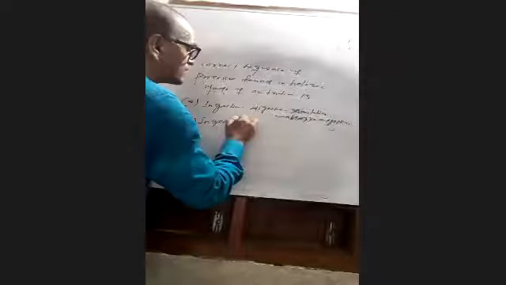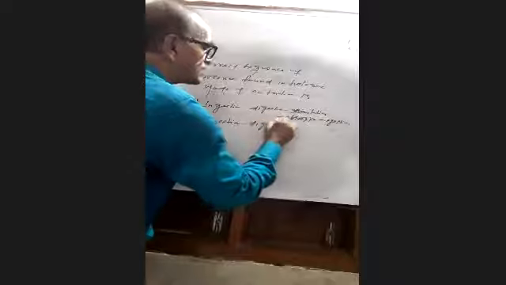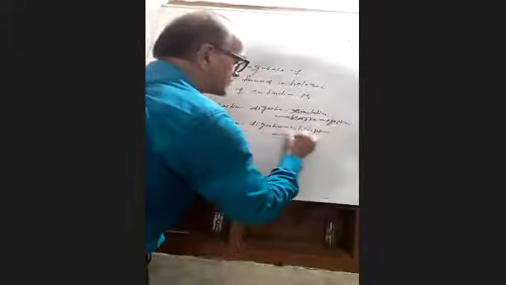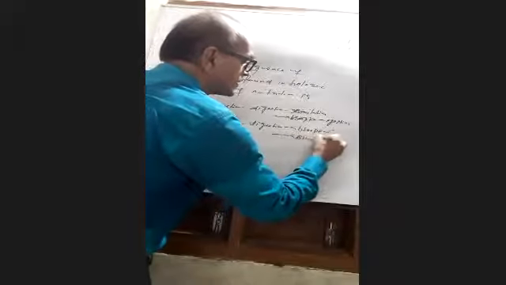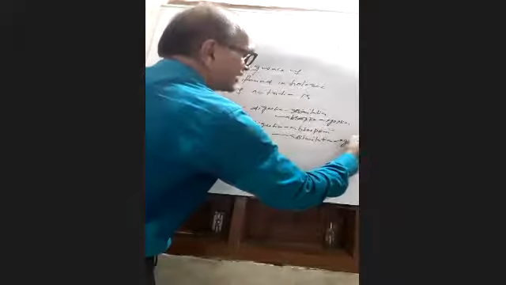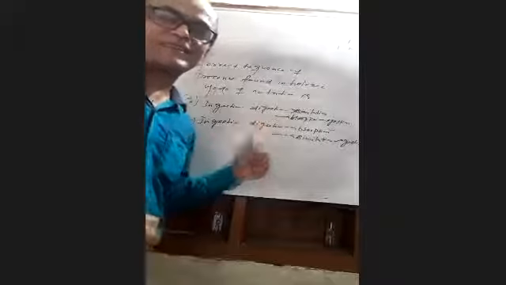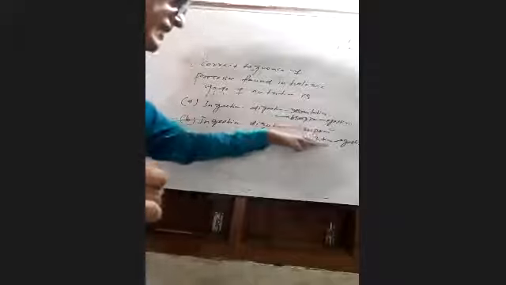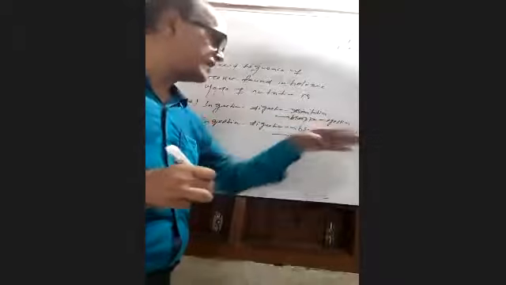Then B: ingestion, digestion, absorption, assimilation, egestion. Sir, option B. Yes, sir. Very good, option B, brilliant answer. So you are not letting me write the other options. Okay, many thanks to you. I have understood clearly. Ingestion: you have to take food. Digestion: you have to digest. Then absorption, assimilation, assimilated with blood, and egestion, that is undigested food coming out from the body. Brilliant answer, students. Then come to question number 5.